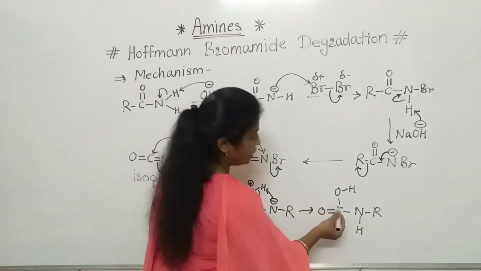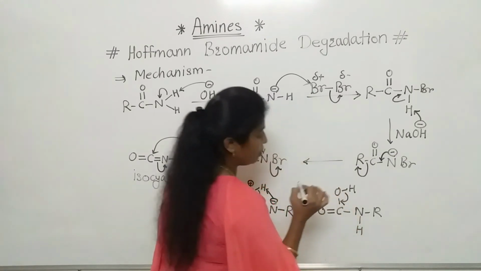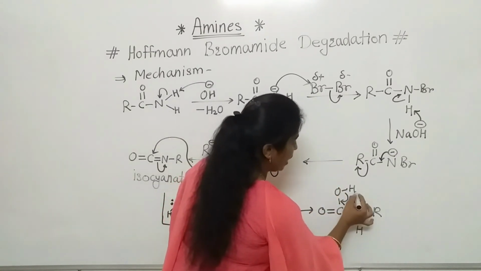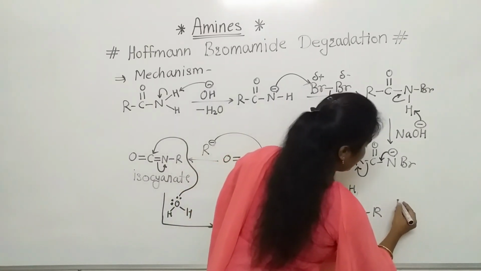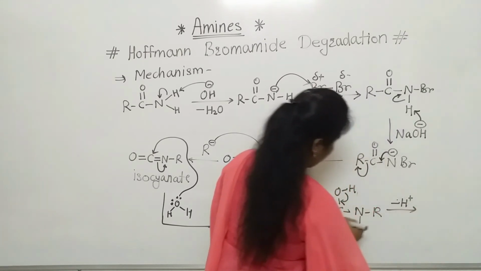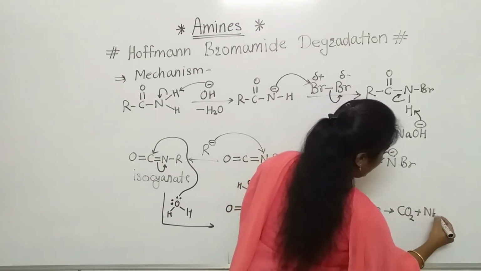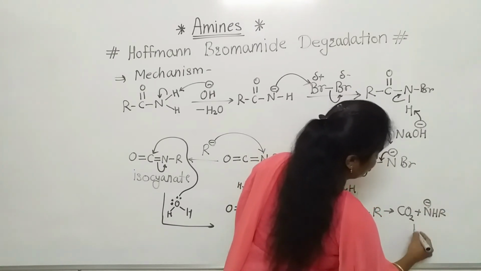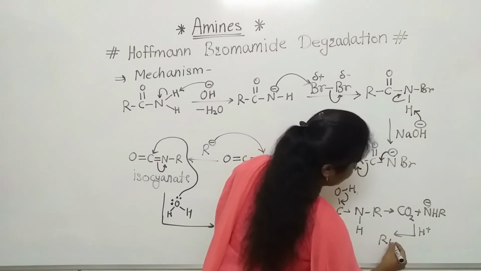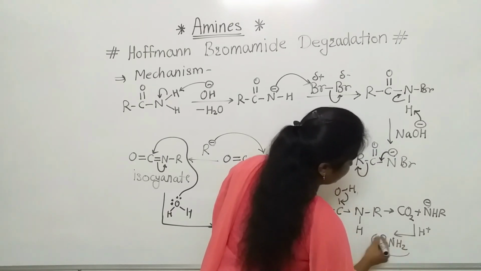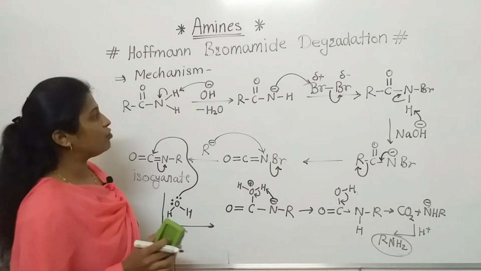Finally, there is a removal of the CO2 molecule. This will form a double bond between carbon and oxygen, and the hydrogen will get eliminated, meaning H plus leaves, a deprotonation again, and NHR is there with the negative charge. Again there is a protonation and we get the final product, RNH2, which is the primary amine. In this way we have completed the mechanism of this reaction.